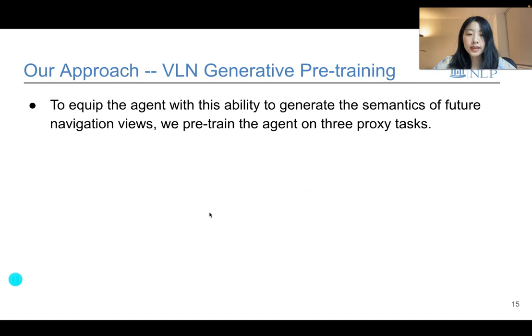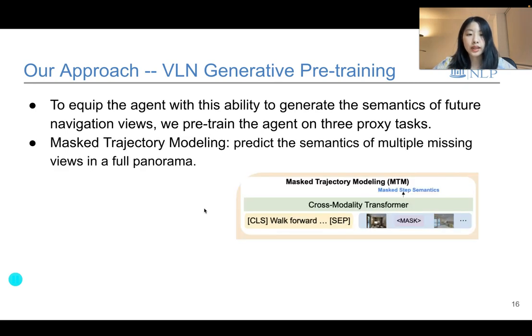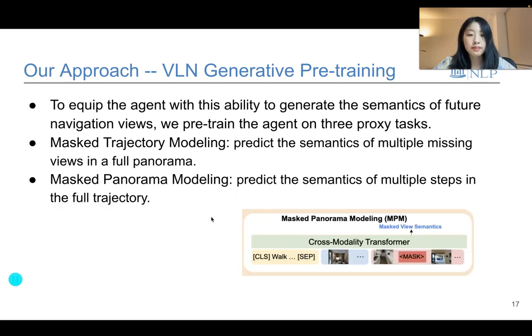To equip the agent with the ability to generate the semantics of future navigation views, we pre-train the agent on 3 proxy tasks. In mask trajectory modeling, the agent learns to predict the semantics of multiple steps in the full trajectory. In mask panorama modeling, the agent learns to predict the semantics of multiple missing views in a full panorama.